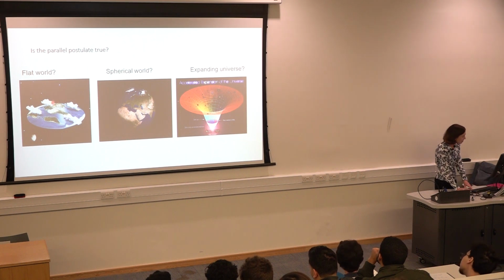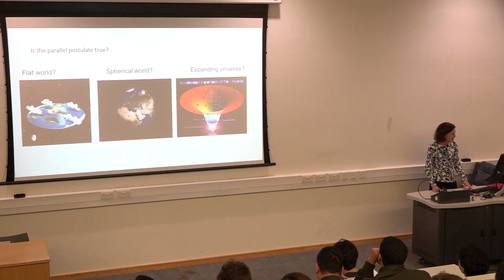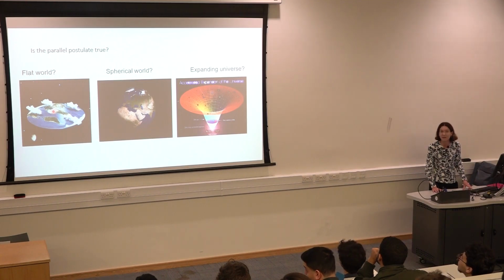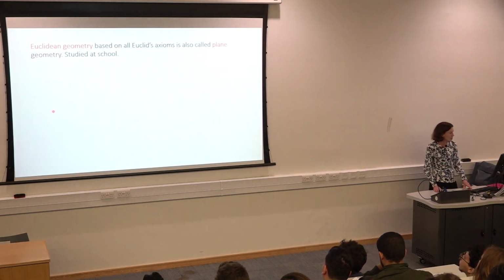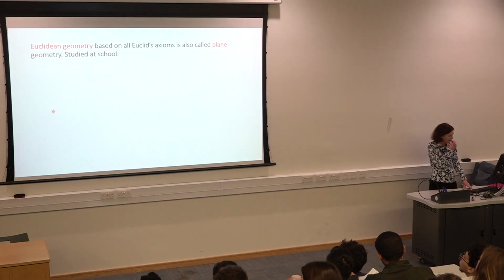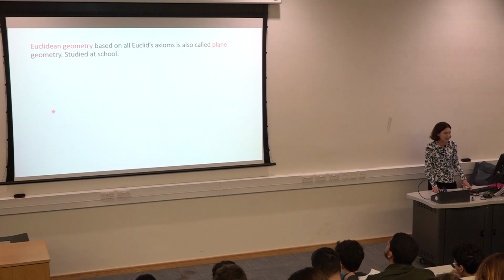Right, but I think we can agree that in the flat world, the parallel postulate is true. In the flat world, which is the world of a piece of paper, all 5 of Euclid's axioms are true, and this is the material you were studying in high school, right? This is called plane geometry, the geometry of the plane, the 2-dimensional world. So Euclidean geometry, based on all 5 of Euclid's axioms, is also called plane geometry. This is the stuff that you studied at school, right?